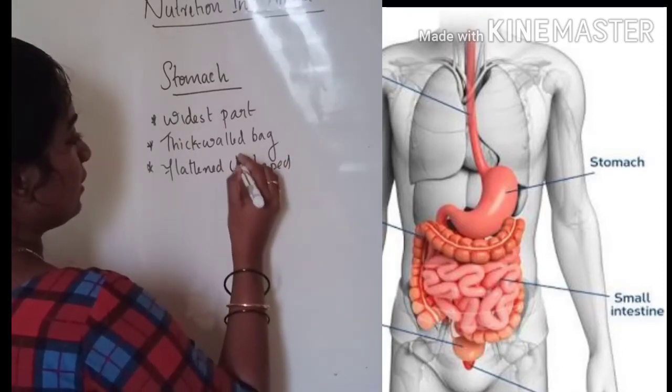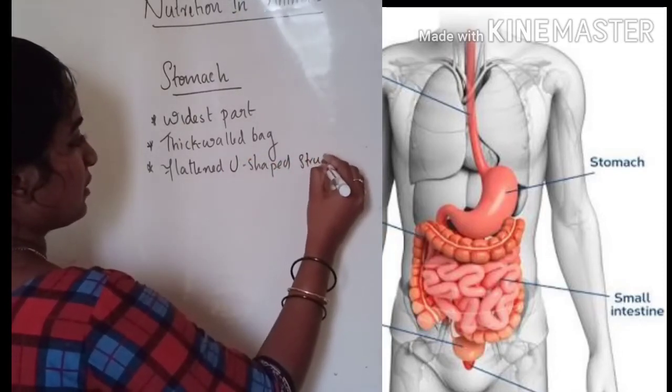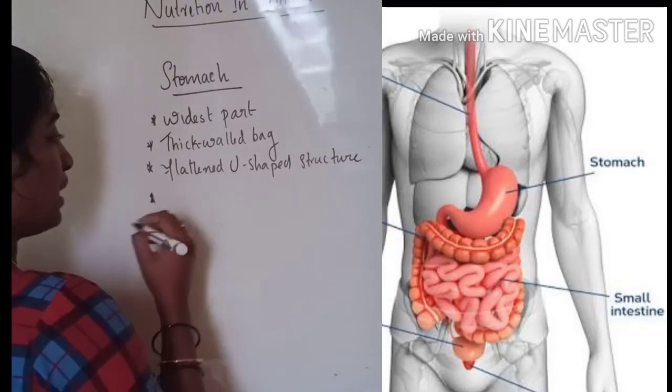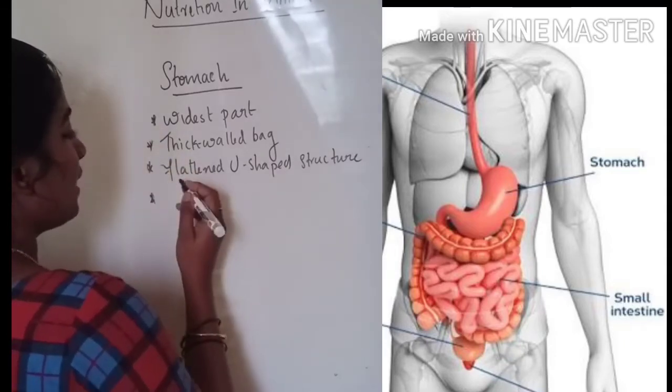It is a flattened U-shaped structure, so it has two ends. One end opens for the food pipe.